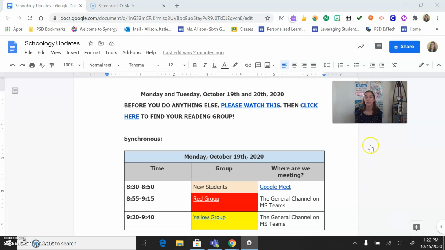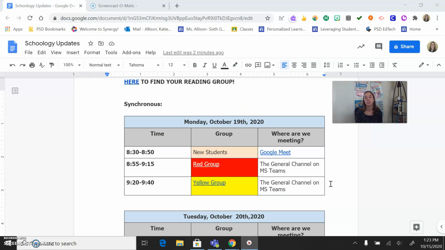So let's take a look at what our schedule looks like today. A little bit different today and on Tuesday because we have some new students joining us, which is really exciting, and I'm excited to meet them and have you guys meet them. But I need a little bit of time with them first to make sure they know what is happening at school before we can meet. So here's what it's going to look like just for Monday and Tuesday. And then we'll talk about the rest of the week in your synchronous session.